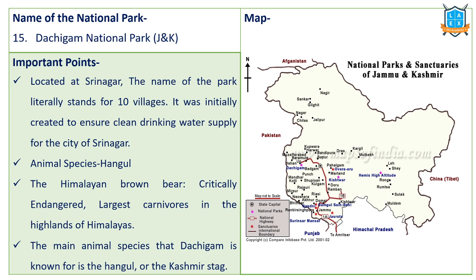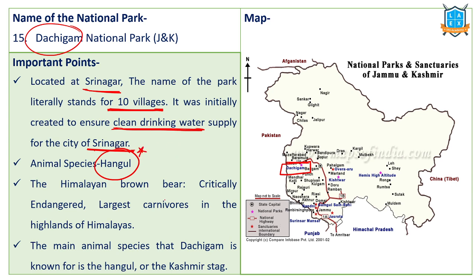Next area, Dachigam National Park, very important. Dachigam is part of Jammu and Kashmir, located near Srinagar. The name Dachigam means 10 villages. Initially, this entire area was created for clean drinking water supply to the city of Srinagar. And the important animal species found is Hangul.